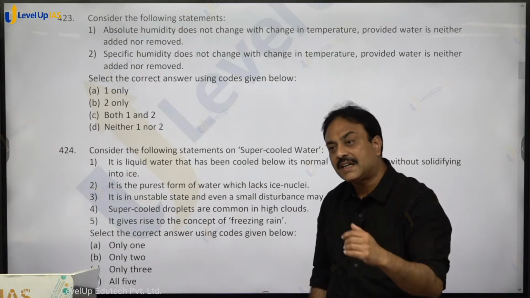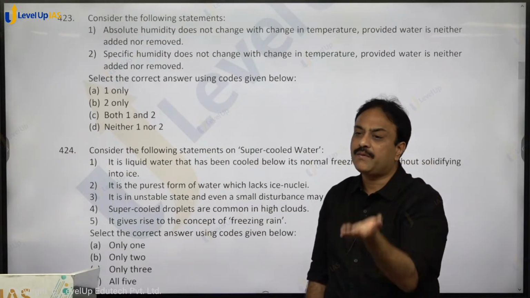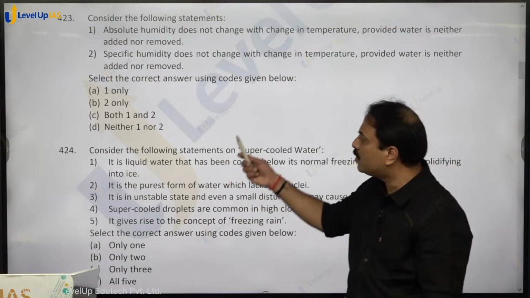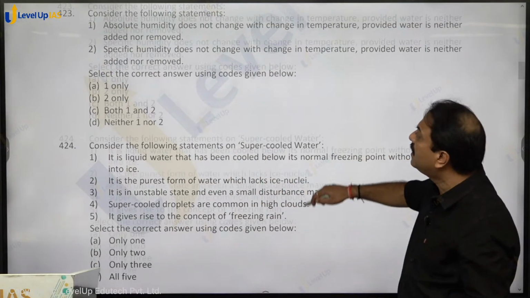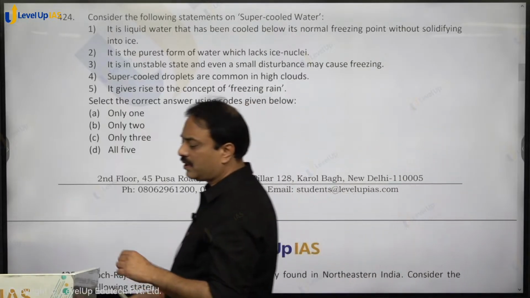But relative humidity is only related to temperature, whether humidity is added or not added. If temperature is increasing, relative humidity goes down. If temperature is reducing, relative humidity goes up. Right? So both 1 and 2, option C, C for cat is the right answer. Consider the following statements on supercooled water.